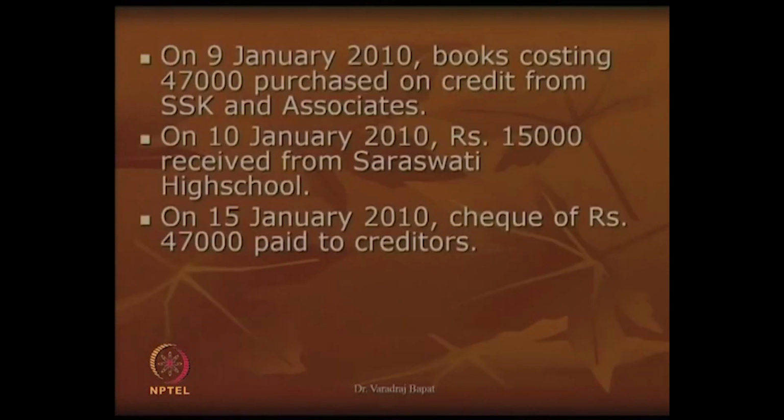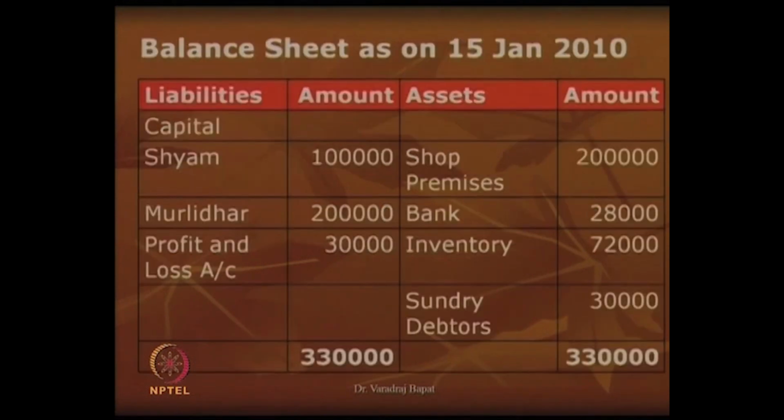Let us see now the last transaction. Now, on Jan 15th, a check of rupees 47,000 is paid to creditors. So, you can see here what will happen is my bank balance will reduce and my creditors balance will also reduce. So, this is the last balance sheet which you can see. Now, my bank balance has become 28 and the item of creditors is not shown on the liability side because the balance has become nil. So, this is the last balance sheet of this problem.